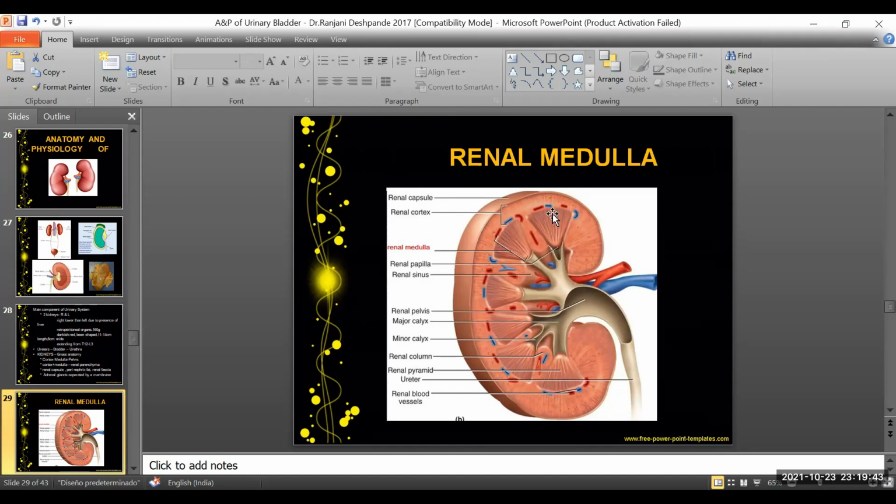The outer part, what we saw now, is the cortex. The cortex projects down between each of these pyramids. That is something called the cortical column in modern anatomy. Now moving towards how the urine is produced. Urine is produced in the renal parenchyma. We know that parenchyma is nothing but the cortex and the medulla put together.